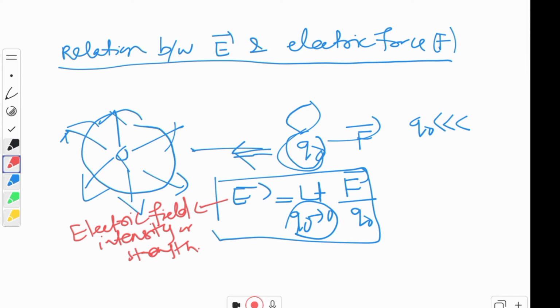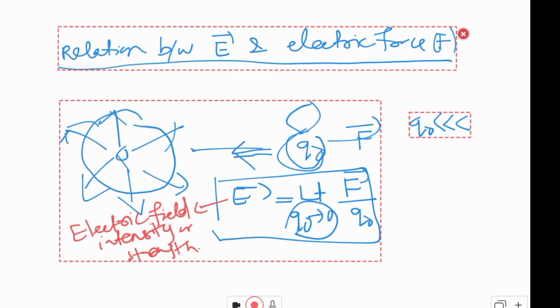Is it clear? Easy? Strength. What is the strength of this electric field? That is your electric field intensity only. Clear, children? Now tell me whether this electric field intensity is a vector quantity or scalar quantity. As you have observed, I am putting an arrow mark. So it is clear that electric field intensity E is a vector quantity.